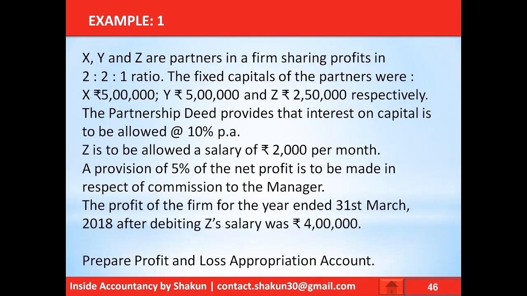X, Y and Z are partners in a firm sharing profits in 2:2:1 ratio. The fixed capitals of the partners were 5 lakh, 5 lakh and 2,50,000 respectively. The partnership deed provides that interest on capital is to be allowed at the rate of 10%. Now this 10% would be calculated on the fixed capitals of the partners which are given above.